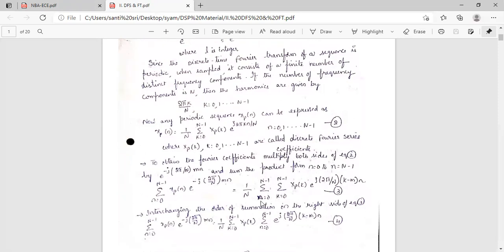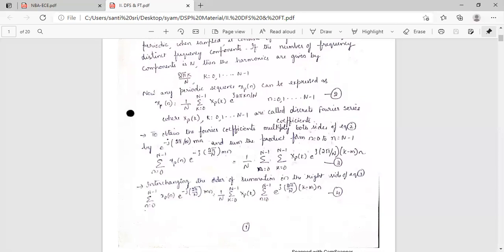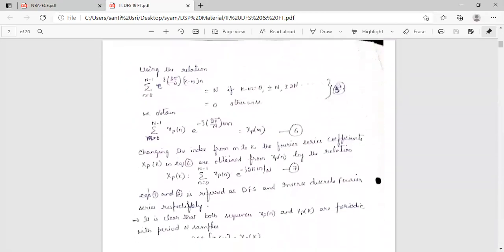Now, since these two summations are there, interchanging the order of summation on the right side of equation number 3, we get sigma n equal to 0 to N minus 1 xp of n into e power minus j 2 pi by N into mn is equal to 1 by N into sigma k equal to 0 to N minus 1 xp of k into sigma n equal to 0 to N minus 1 e power j 2 pi by N into k minus m into n. Here we are interchanging the order of the summation, so we will get equation number 4.